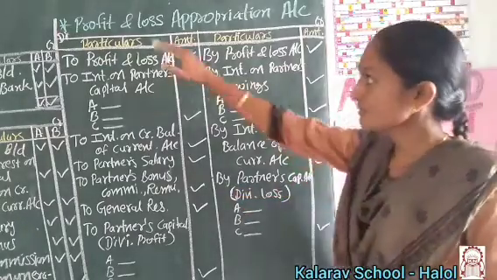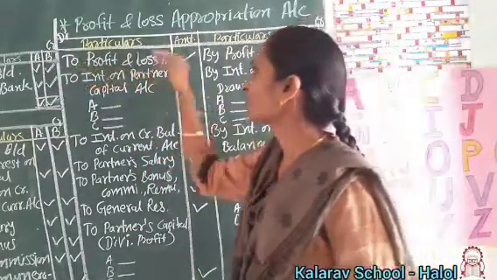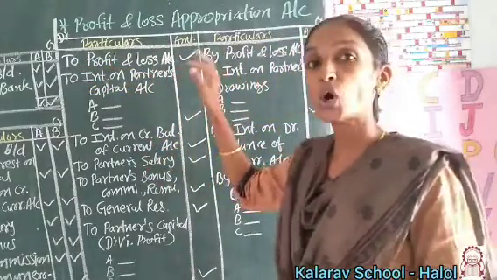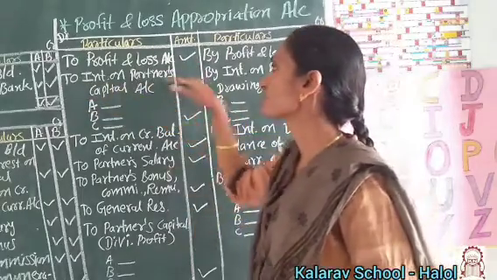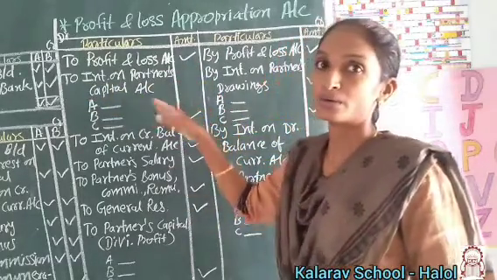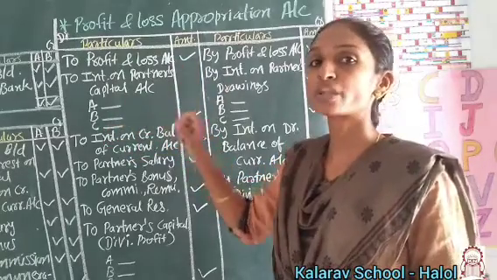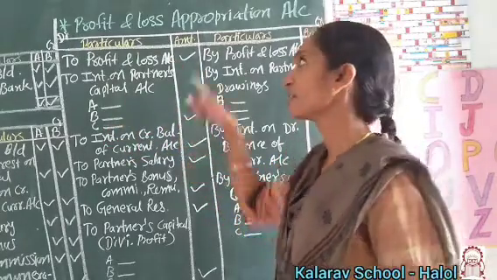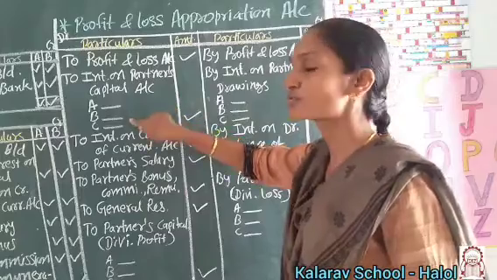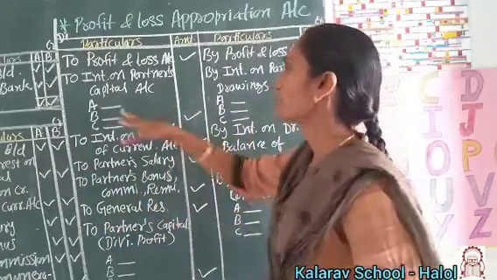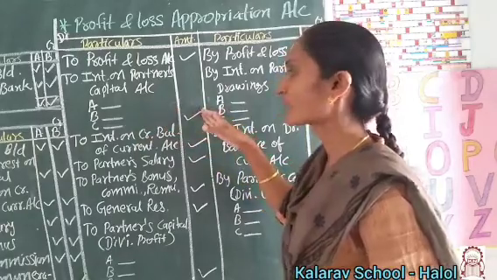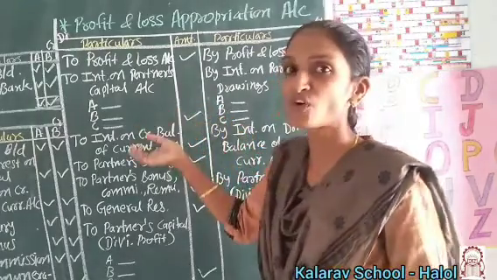Then the debit side. If there is a loss, we record it on the debit side. Then interest on partners' capital. In the capital account we record it on the credit side, but in the profit and loss appropriation account we make it on the debit side. That is totally opposite. We record it here on the debit side because it is an expense for the business.